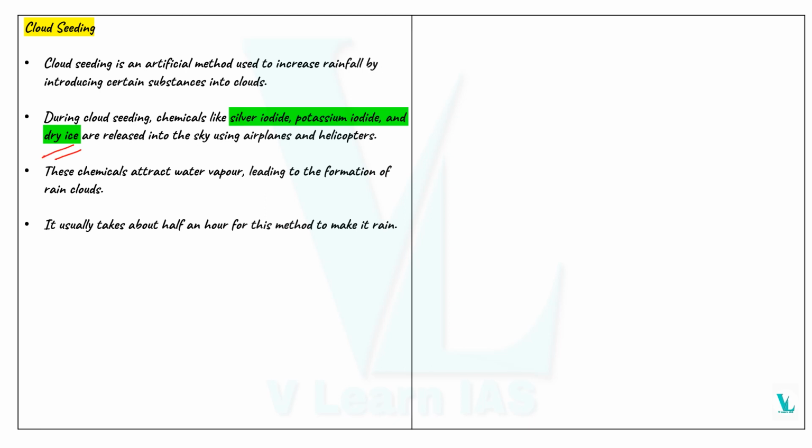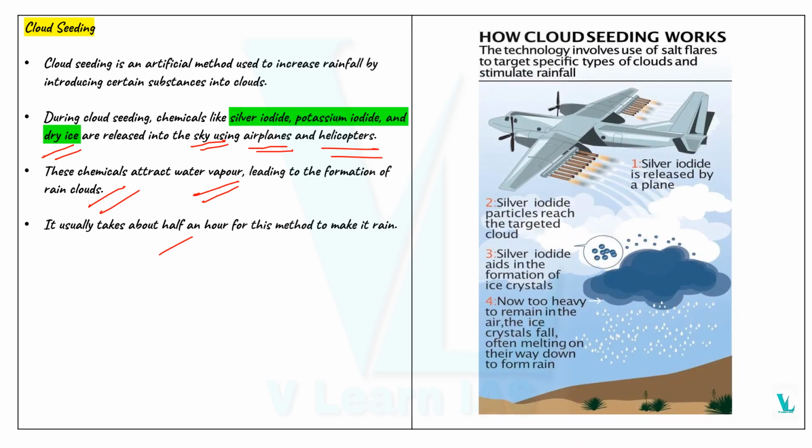These chemicals are released into the sky using airplanes as well as helicopters, and they attract the water vapor. So what will happen after the attraction of water vapor? It will lead to the formation of rain clouds. It takes just a half-hour procedure to create the rain. So this is about how the cloud seeding method works.